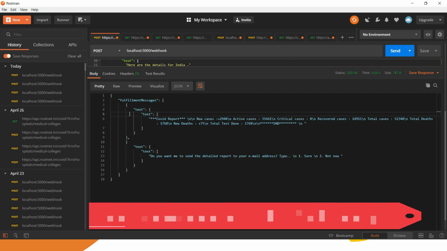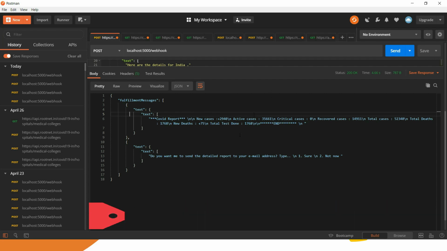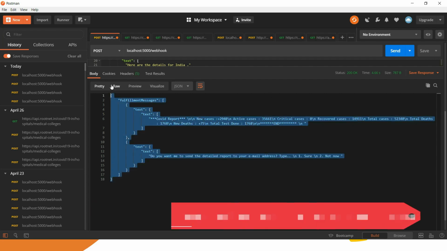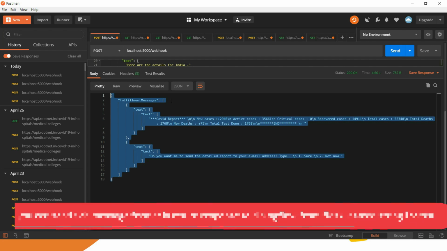And you can customize your response on the basis of Facebook, Telegram, so rich messages basically. I'll give you one script file which you can customize according to you, and you can send the response in that particular customization. So it will show a different type of UI in Facebook or a different type of UI for Telegram.